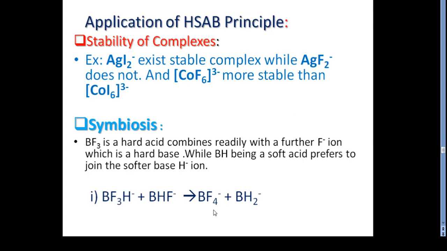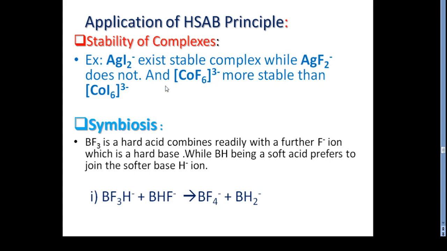Now the most important part: the applications of the HSAB principle. The first application is the stability of the complex. Here we can see that AgI2 is the stable complex, and AgF2 is comparatively not stable.